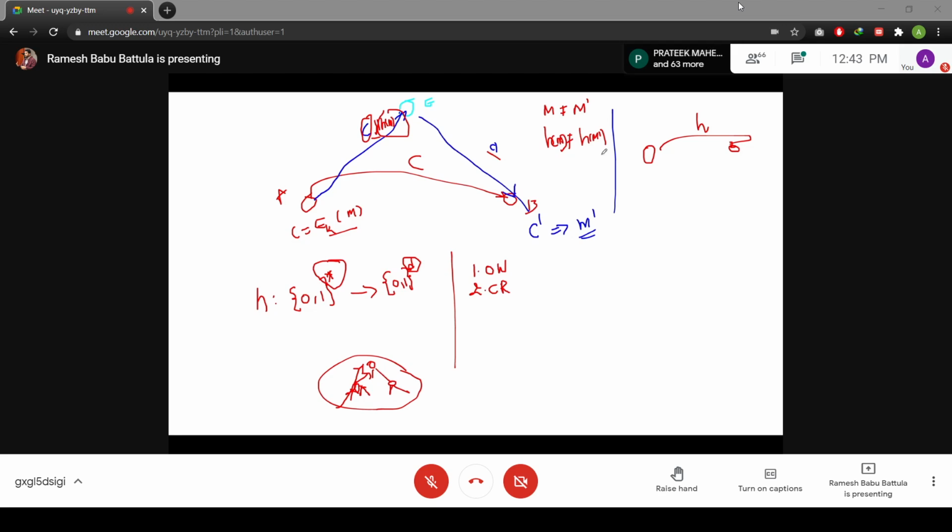And the next one is pseudo randomness. One time I may generate the same thing, but the next value, I am unable to understand what the next value is. That is called pseudo randomness, the PRN, pseudo random number. And the fourth one is a very interesting point: non-malleability. So these four points we will discuss in the next class in detail,